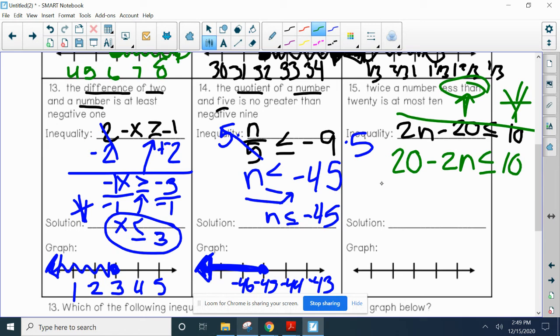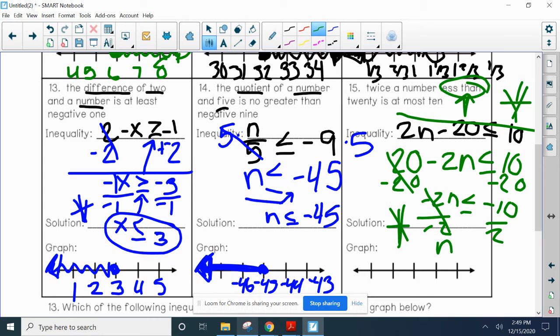And so we're going to go ahead and subtract 20 from both sides. So -2n is less than or equal to -10. We're going to go ahead and divide both sides by -2. So n, we divided both sides by a negative, flip. So +5.